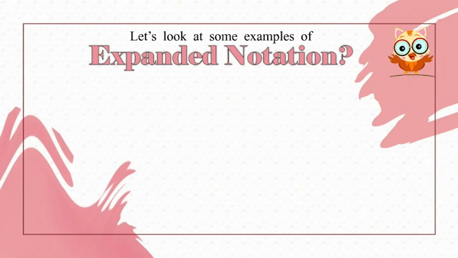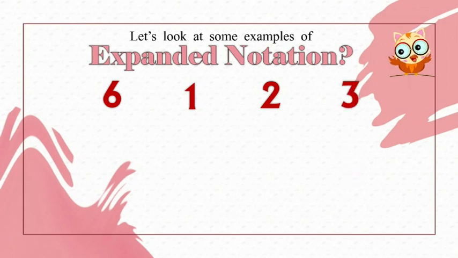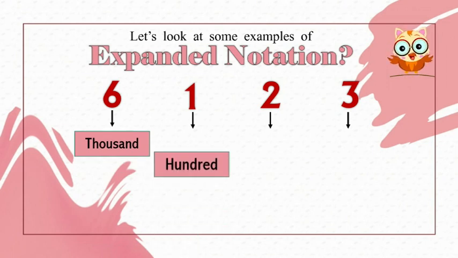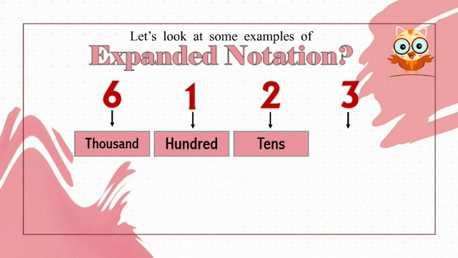Let us see how to write a 4-digit number in expanded notation. In expanded notation, the number is written as the sum of the place values of the digits in that number. Look at the number 6123. 6 is in the thousands place, 1 in the hundreds place, 2 in the tens place, 3 in the ones place.